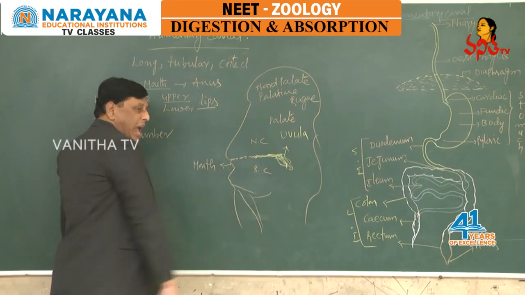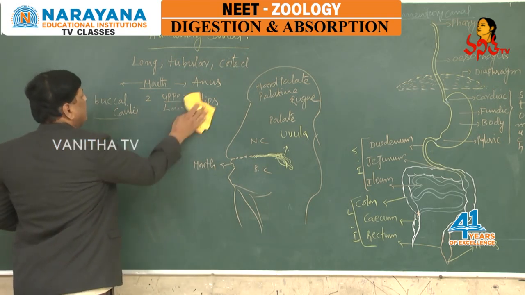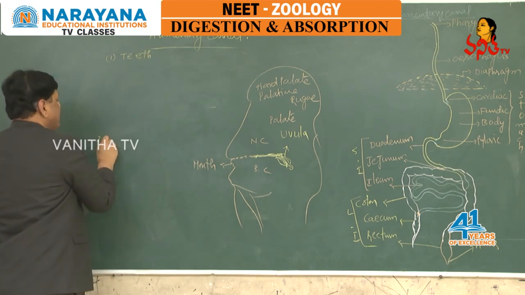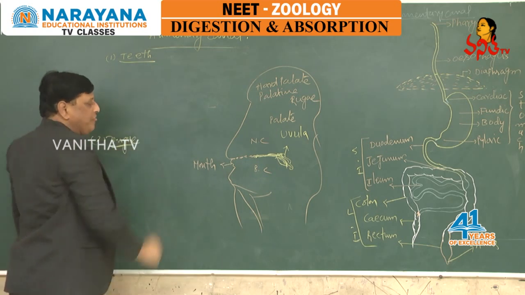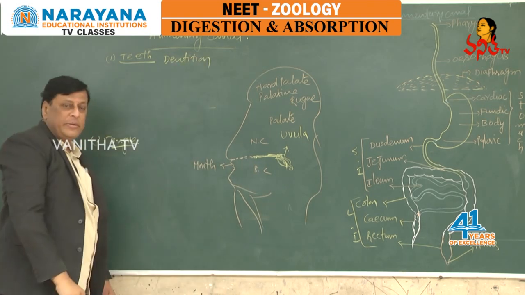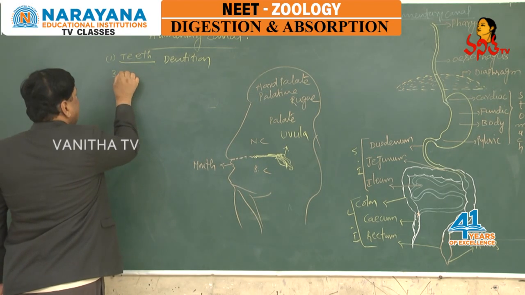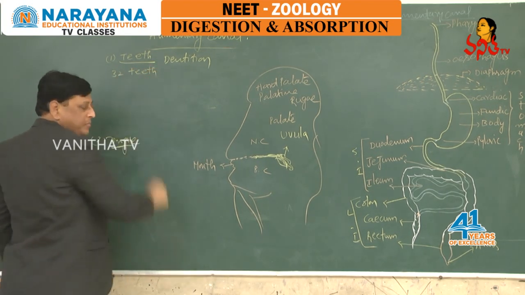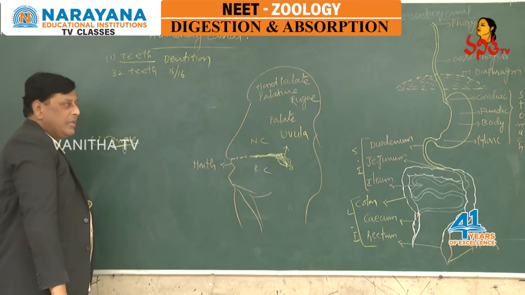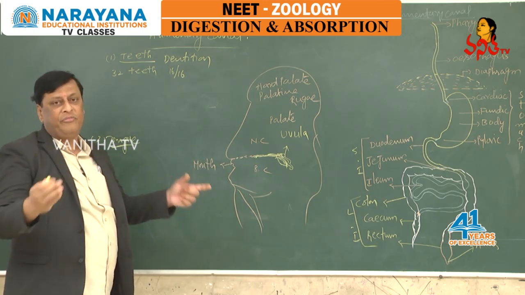This buccal cavity is provided with two structures: one is teeth, the second one is tongue. The arrangement of teeth in the buccal cavity is called dentition. There are 32 teeth present in the buccal cavity, 16 on the upper jaw and 16 on the lower jaw. These have different structures and shapes and perform different functions.